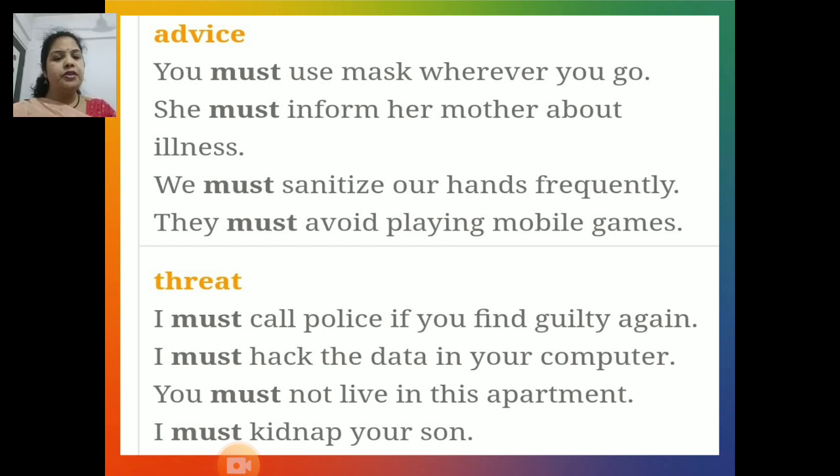Next function of must is for speaking about threat. I must call police if you are found guilty again. I must hack the data in your computer. You must not live in this apartment and I must kidnap your son. So these are the sentences where must is used for showing threat.